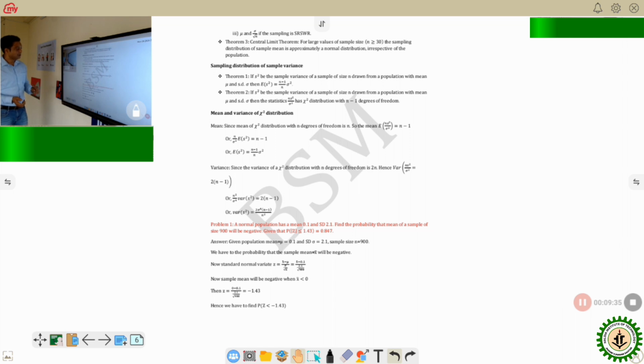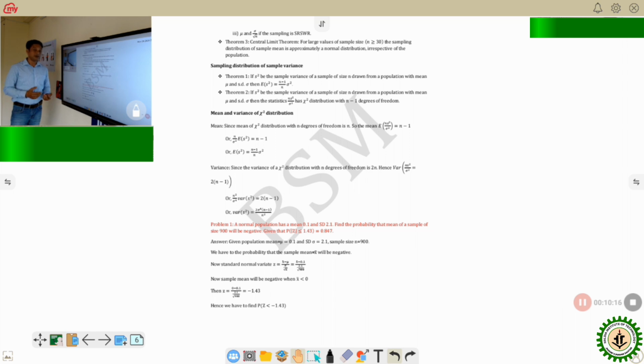Now look at this problem. It is given that the normal population has a mean 0.1, so mu equals 0.1, and SD, meaning sigma, equals 2.1, and what is the size of the sample? Size of the sample n equals 900. These things are given to you. Now let's look at this. Is there any word related to population size mentioned in the question? Answer is no. When it is not mentioned, then we call this population size infinite.